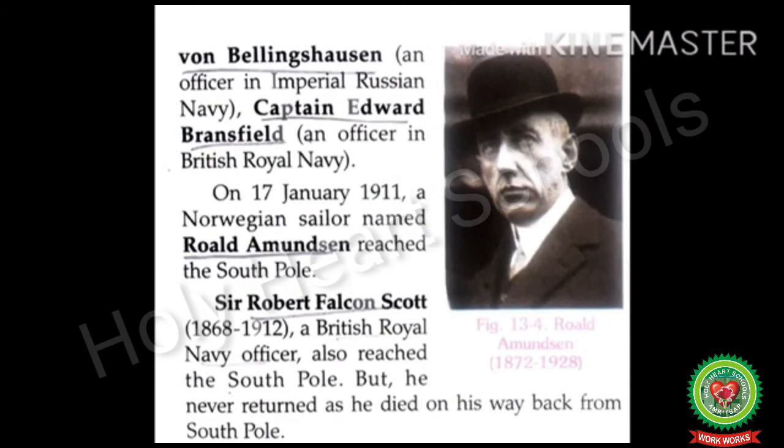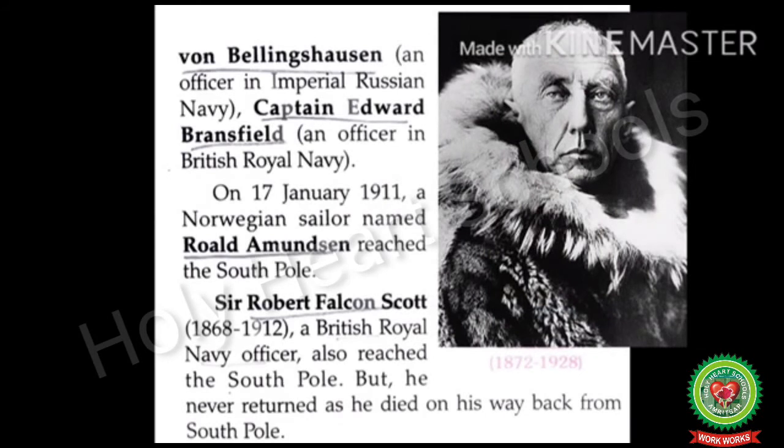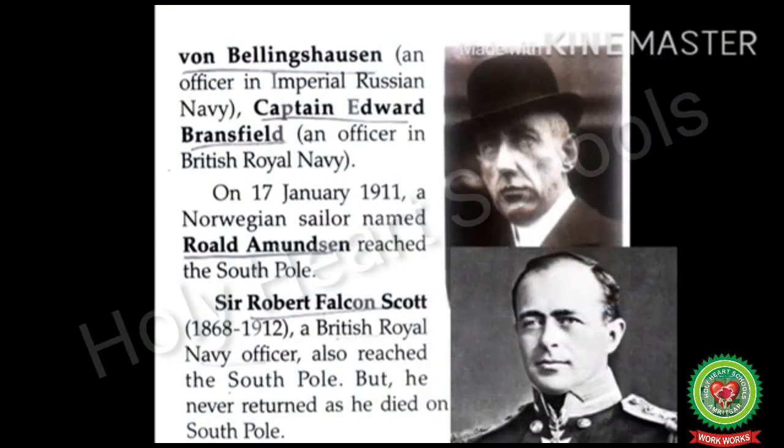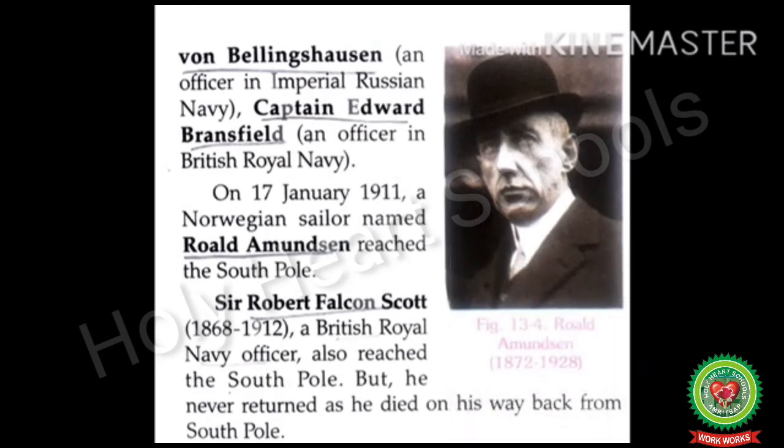On 17 January 1911, a Norwegian sailor named Roald Amundsen reached the South Pole. Sir Robert Falcon Scott, a British Royal Navy officer, also reached the South Pole, but he never returned as he died on his way back from South Pole.